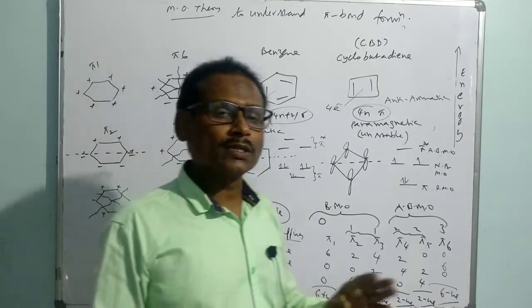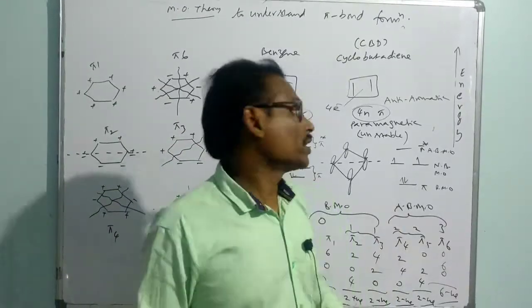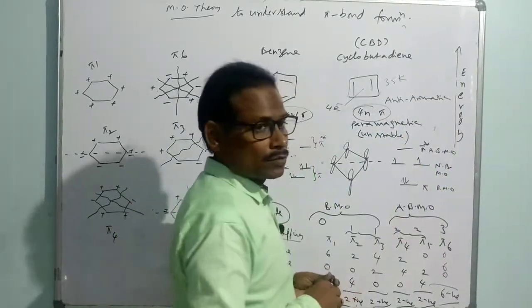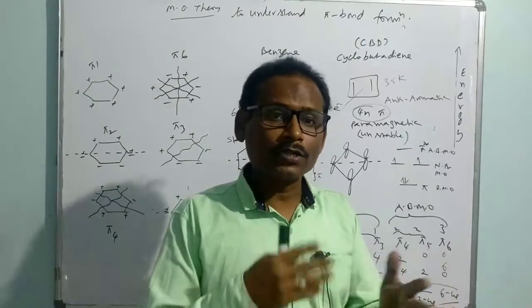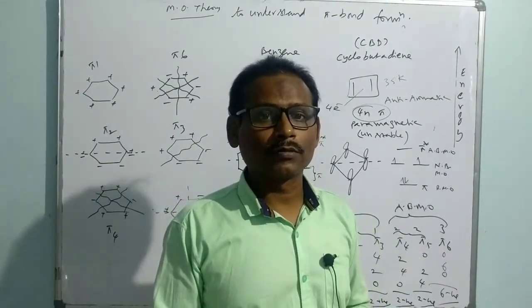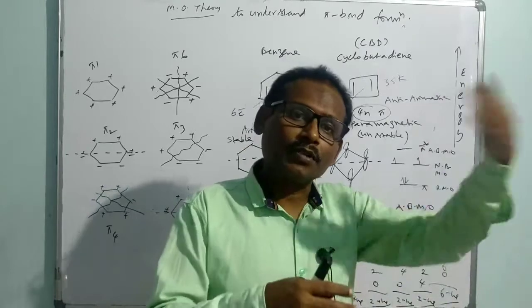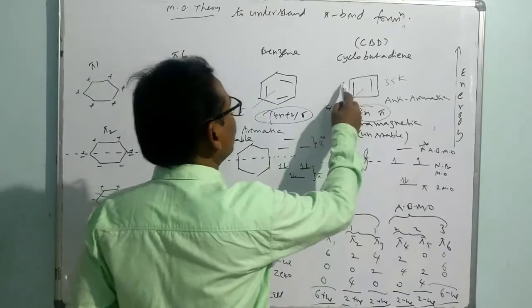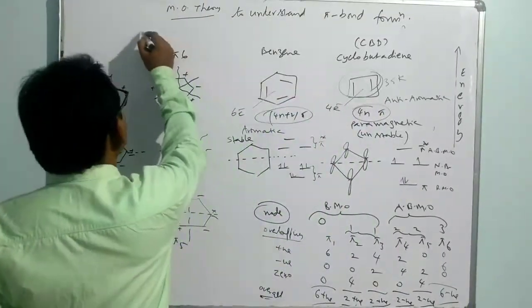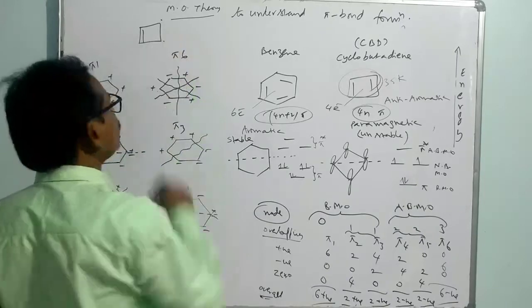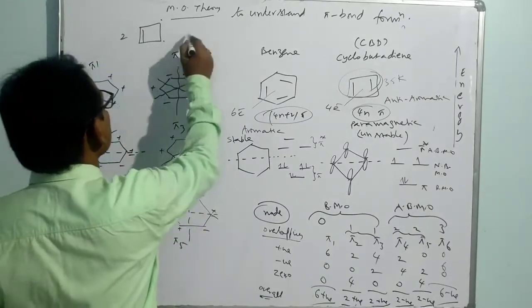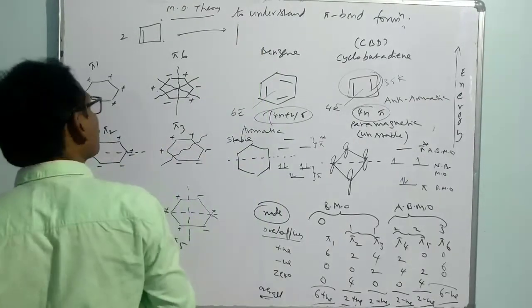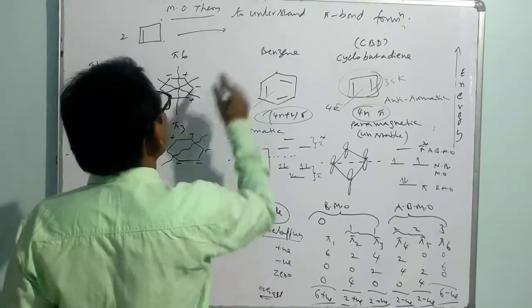Anti-aromatic species are normally unstable. They won't exist; they exist only at very low temperatures. For example, this is going to exist only at a temperature of 35 Kelvin. Above that temperature, it probably undergoes a Diels-Alder reaction and results in a new compound. That means two species of that will combine and give a new compound. So what is the actual way of writing this one? We can write it like this, because of two half-filled electrons. When you take two species of this, it results.